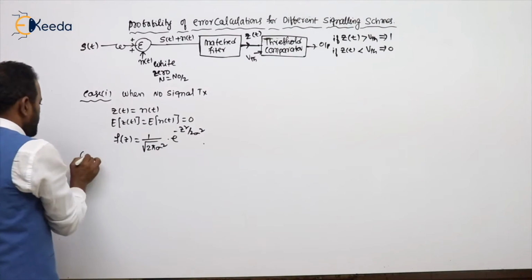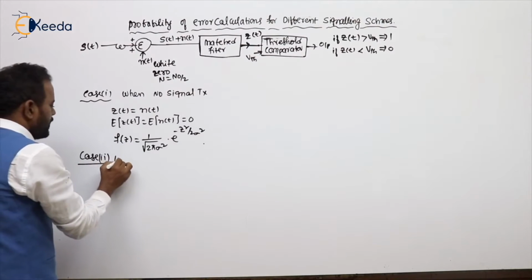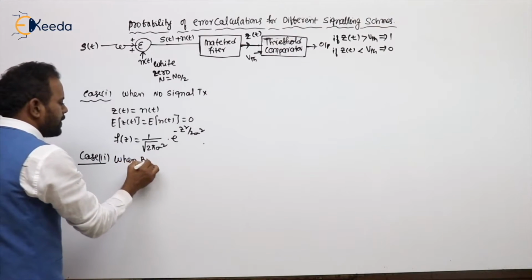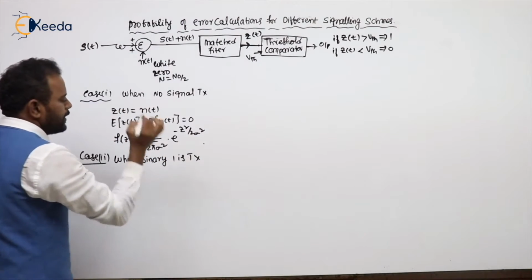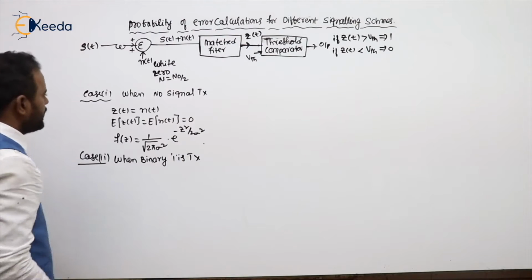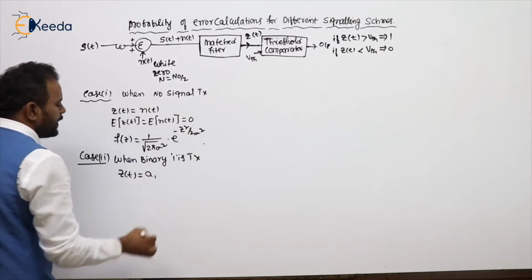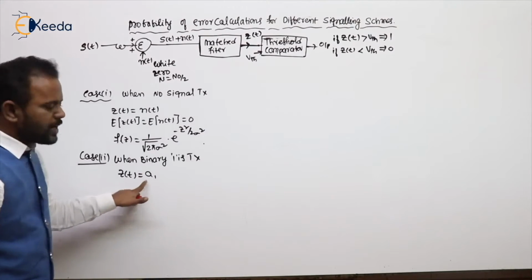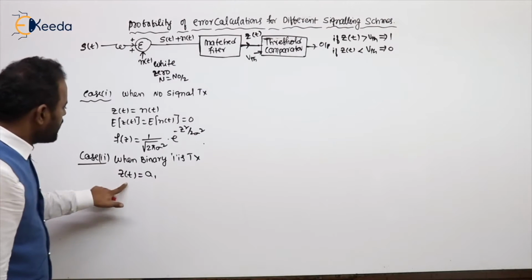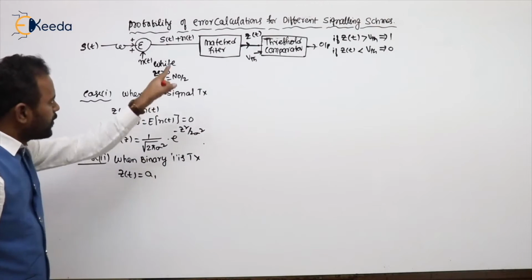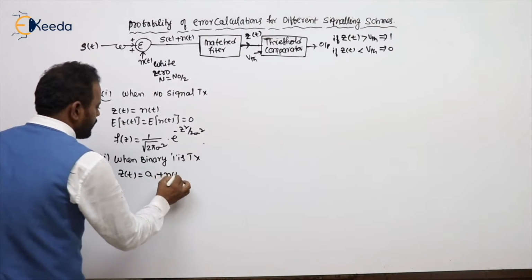Let's take case 2, when binary 1 is transmitted. If binary 1 is transmitted, Z of t corresponding to the signal component is, let me take A1. In the final we will replace it with the general terms. When binary 1 is transmitted, the filter output is some A1 and the noise is N of t.